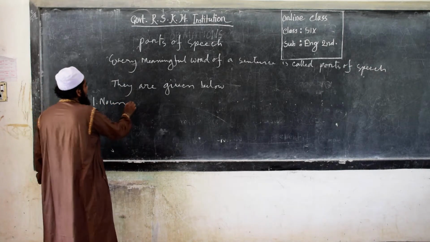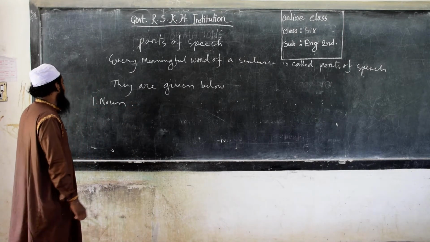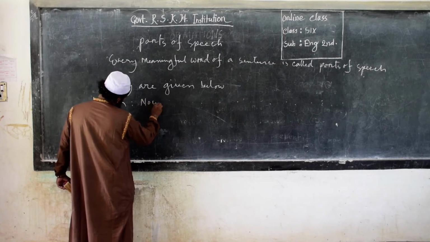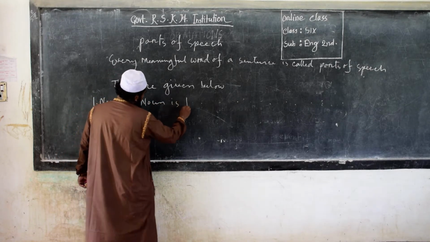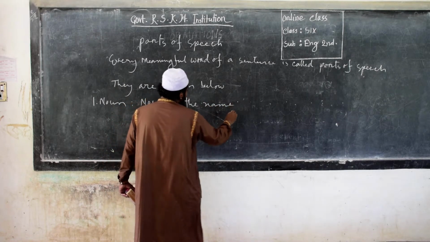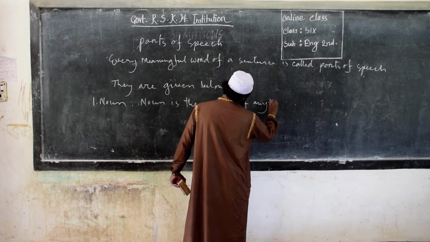The definition of noun: Noun is the name of anything.